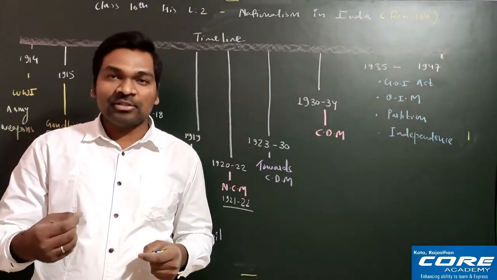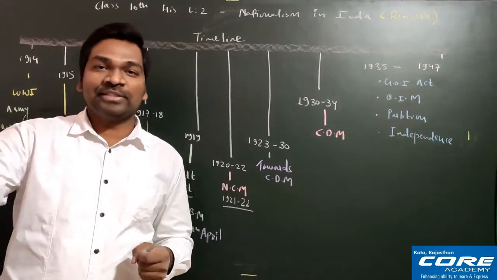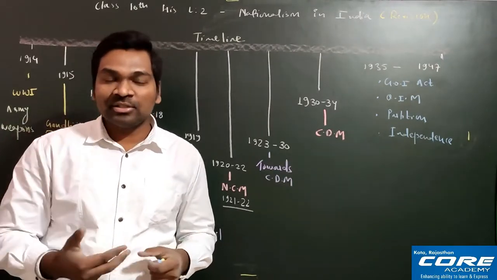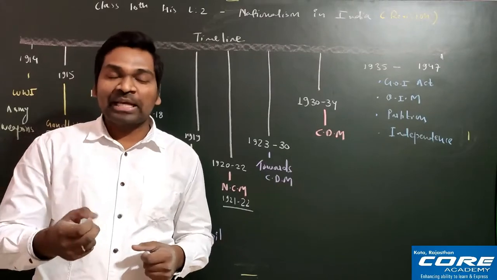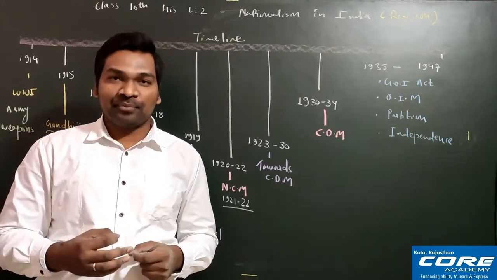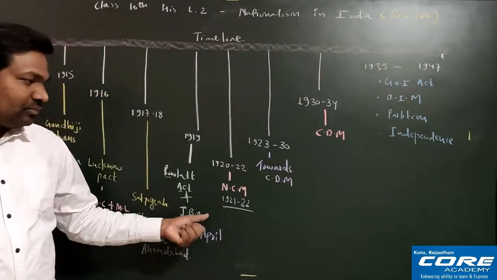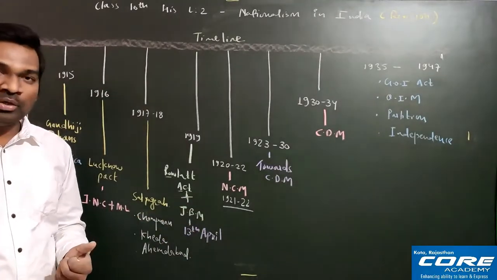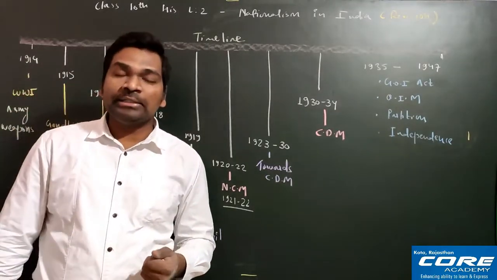But the protesters burned the entire police station, and around 22 policemen died on the same day, that is 4th of February 1922, which is known as the Chauri Chaura incident.